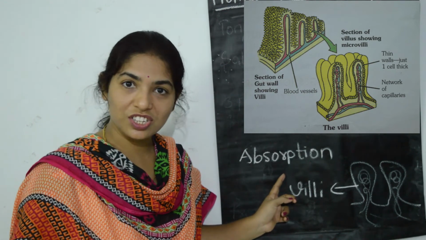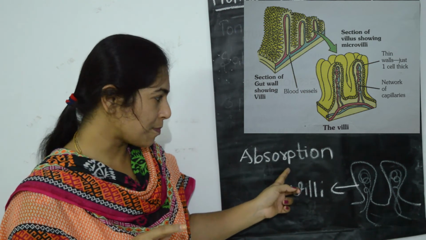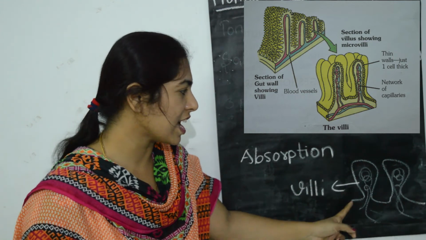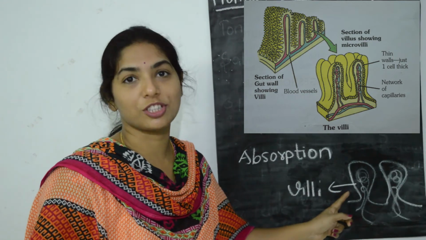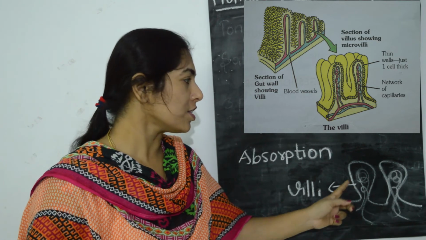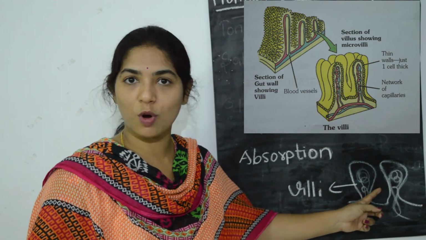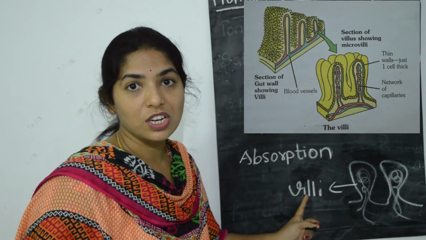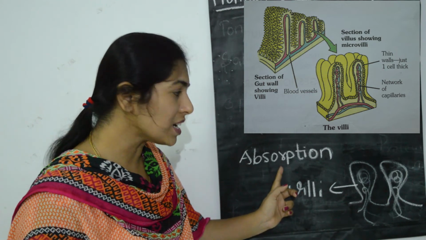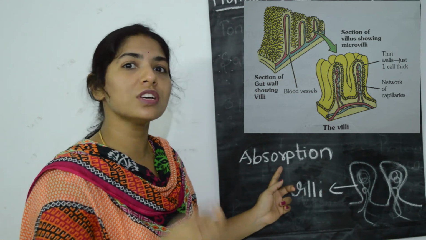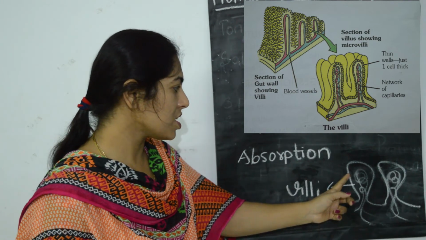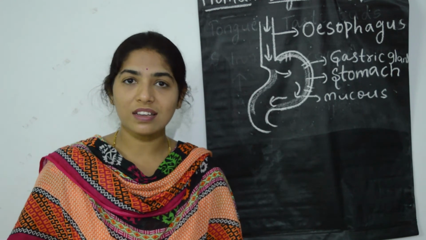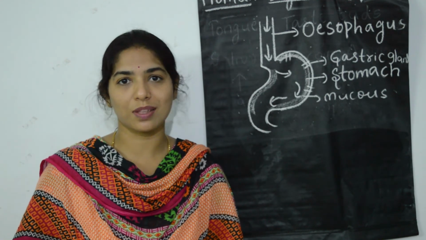We have seen ingestion, digestion, and the third step is absorption, which takes place in the small intestine with the help of villi. Villi are finger-like projections which increase the area of absorption of food in the small intestine. The villi are supplied with blood vessels. We already discussed what absorption is: it is nothing but the digested food getting into the bloodstream. The absorbed food in the blood moves into the cell components, and here the fourth step of nutrition, that is assimilation, happens.